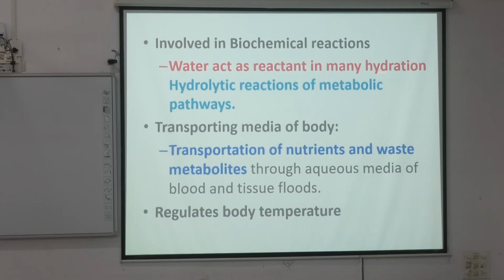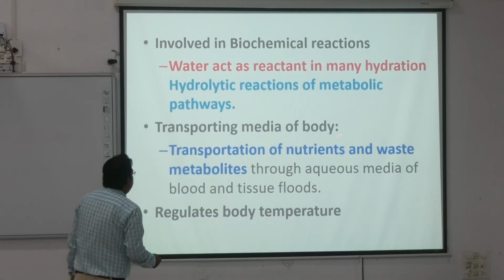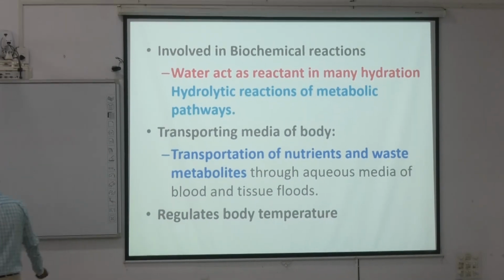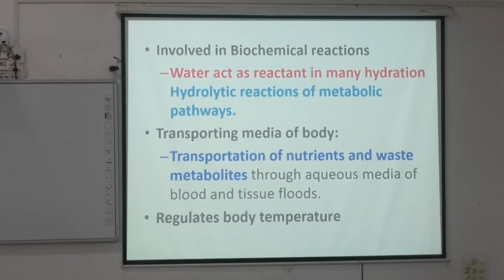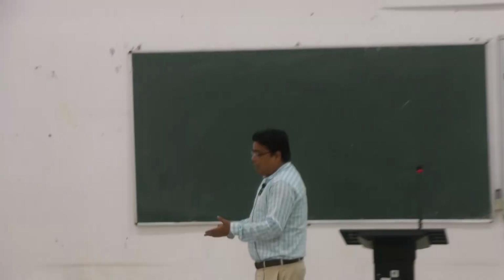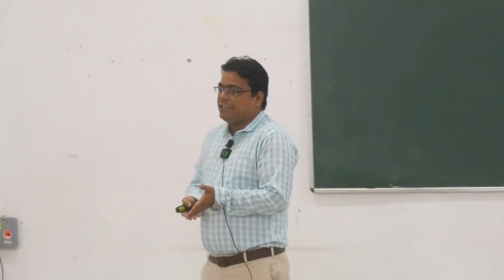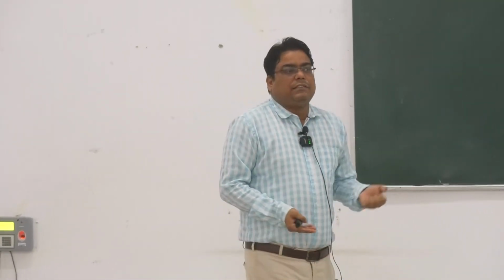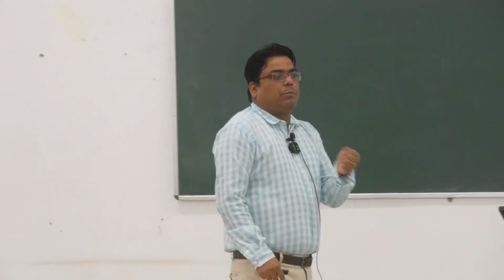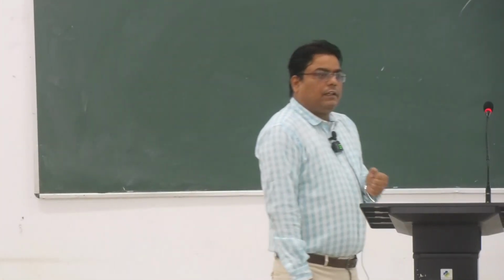Now, the second point is the transport medium of the body. It transports nutrients and waste metabolic products. That is important because when urine is formed, it contains several metabolic waste products.